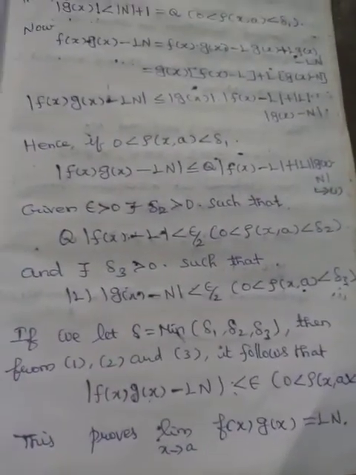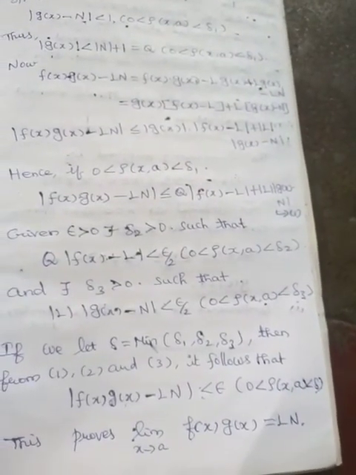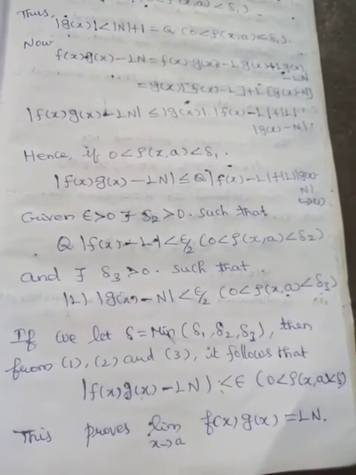So modulus of f of x into g of x minus LN is less than epsilon, 0 is less than rho of x comma A is less than delta. This proves limit x tends to A, f of x into g of x is equal to LN.